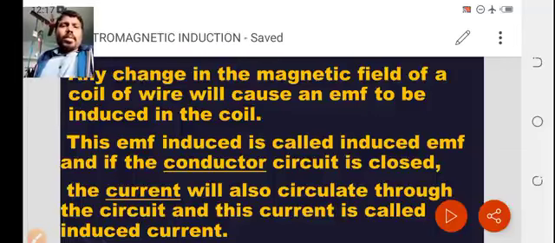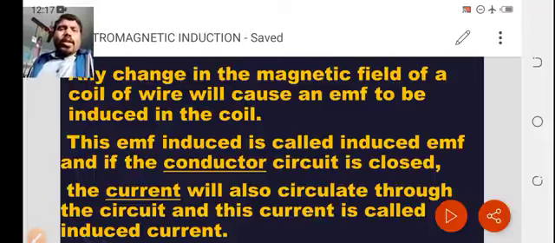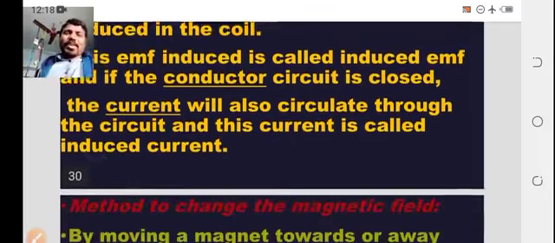Whatever EMF is generated in a closed circuit is called induced EMF. In a closed loop, according to the induced EMF, current is also generated, and whatever current is generated in a closed loop or circuit is called induced current.